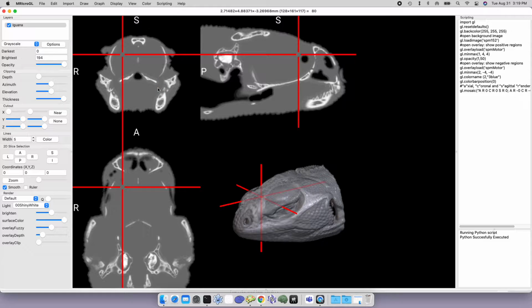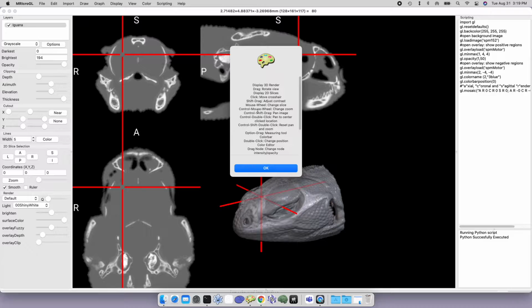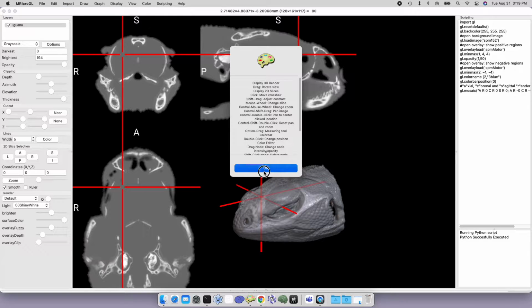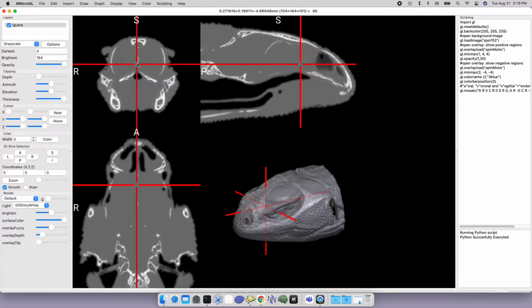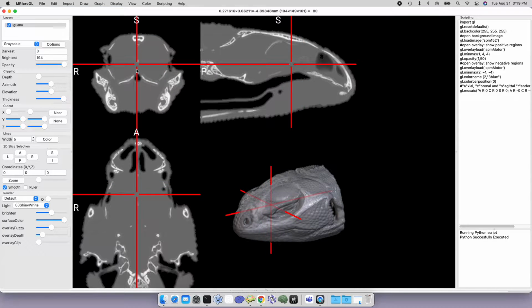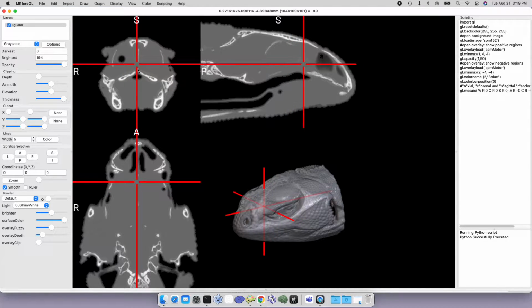And if you're using a tablet or other devices, some of the ways to use mice are a little different. So the help mouse gestures menu can remind you of some of the little tricks you can use with the mouse or the touchpad. For example, on each of the three views, moving the scroll wheel or using a pinch or drag will move between the slices.